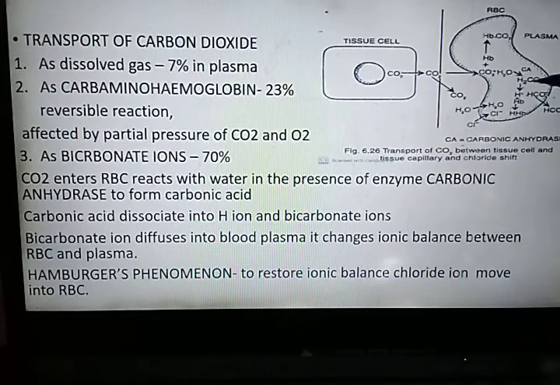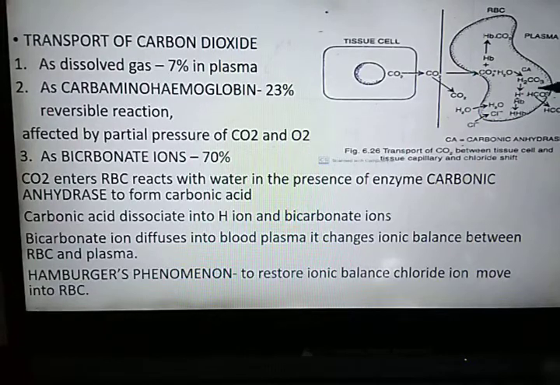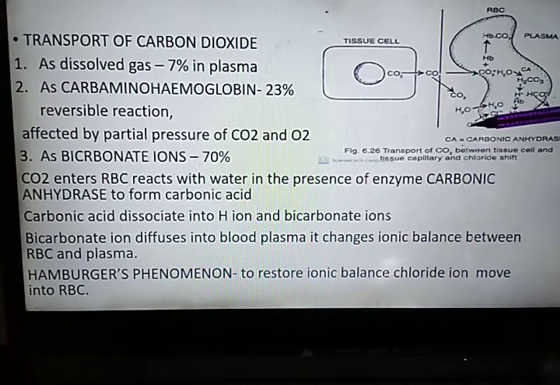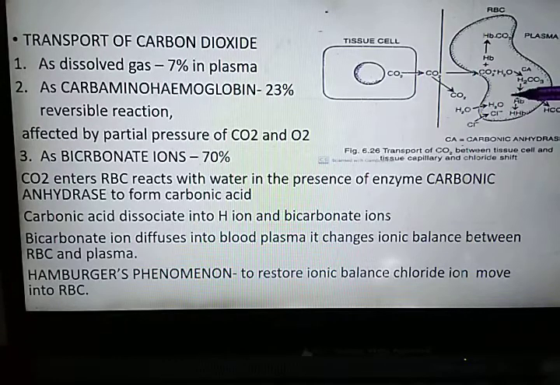These bicarbonate ions diffuse out from the red blood cells into the plasma, due to which the ionic balance of the RBC and plasma gets disturbed. To restore the ionic balance, chloride ions present in the plasma move inside the red blood cell with the help of carrier protein. Movement of chloride ion and bicarbonate ion takes place simultaneously.